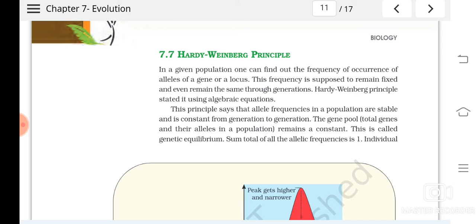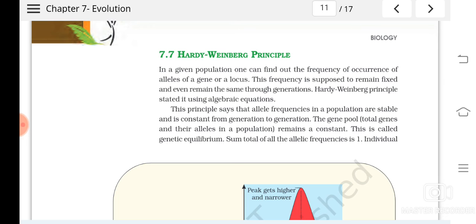If this frequency is getting changed, that means the population is undergoing evolution. Understood? So the gene pool or the alleles of a population remain constant. This is known as genetic equilibrium, and this is the Hardy-Weinberg principle: allele frequencies in a population are stable and constant from generation to generation.